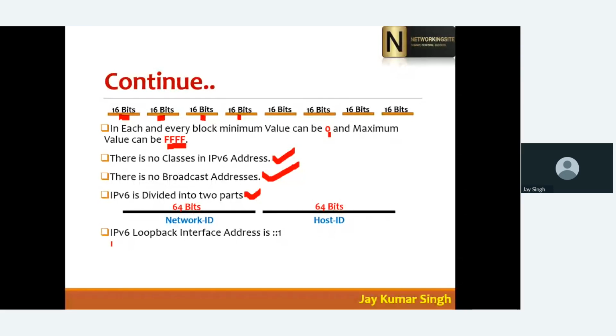And as compared to IPv4, where we use the loopback address 127 range, in IPv6 the loopback interface IP address is ::1. Okay, this is the loopback interface IP address.